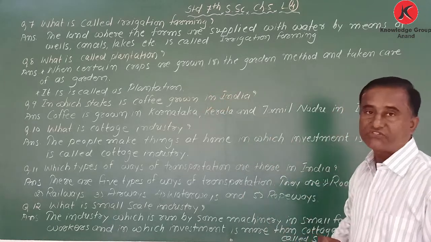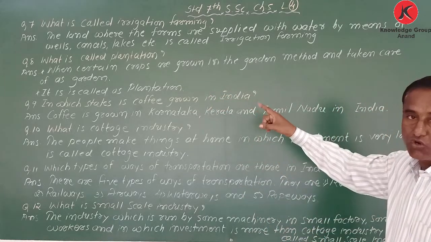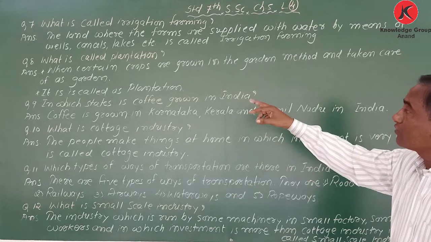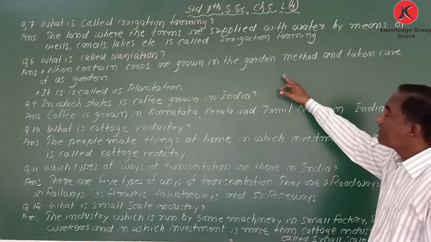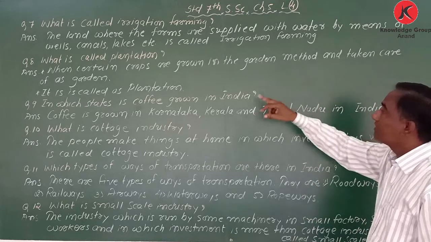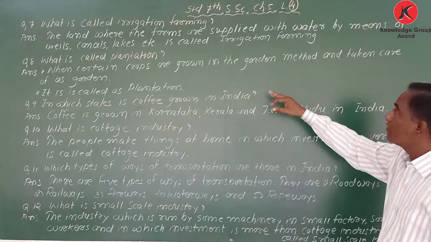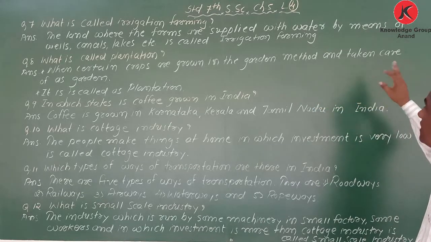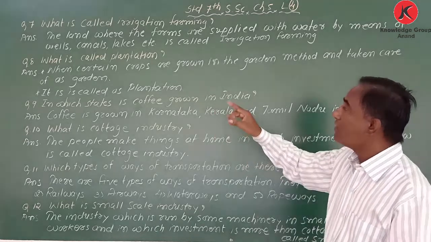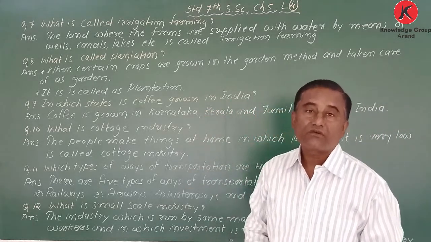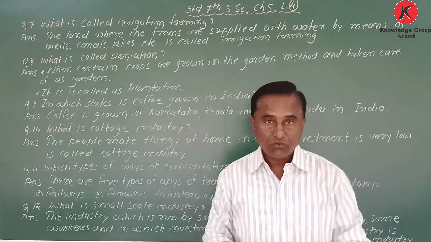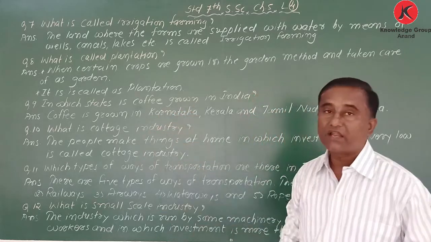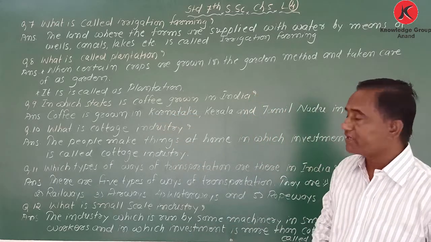What is called plantation? When certain crops like tea and coffee are grown by the garden method and taken care of as a garden, bagicha, it is called plantation.